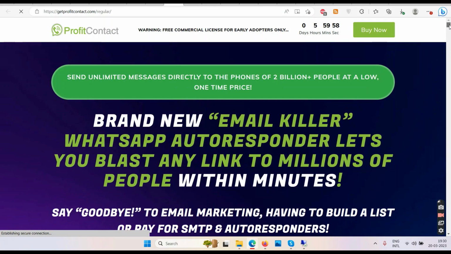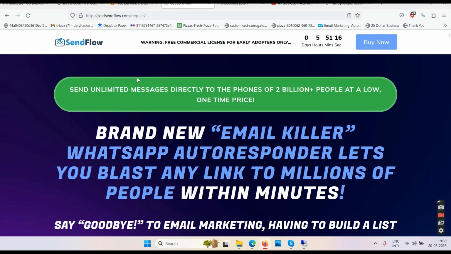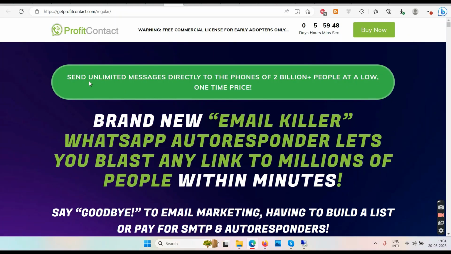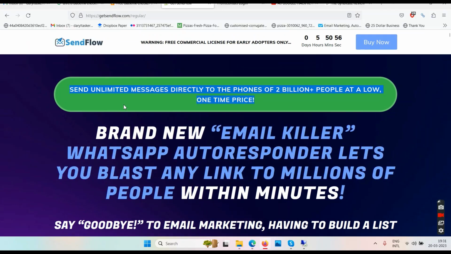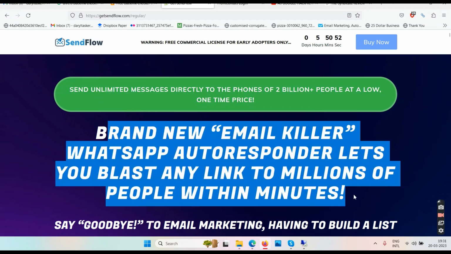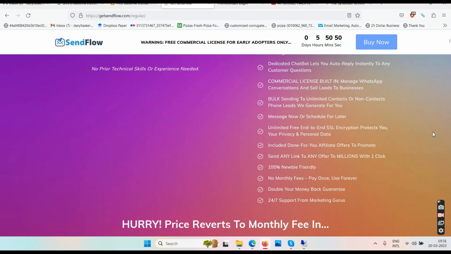So take a look at the sales page of this ProfitContact here and the sales page of SendFlow here. Okay, so only this line is changed. In SendFlow they say send unlimited messages, and in ProfitContact the same thing here. Again, nothing has changed, only the color has changed. Okay, so in ProfitContact it says the same thing, send your messages to 2 billion phone numbers, blah blah blah, brand new email killer. And then here the same thing, SendFlow brand, and the same sales script.